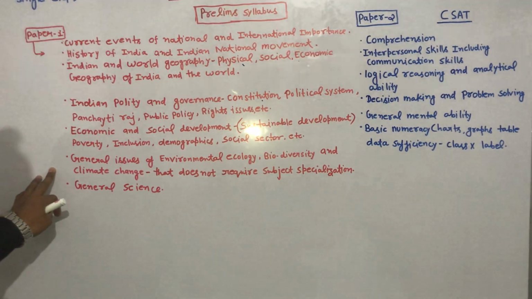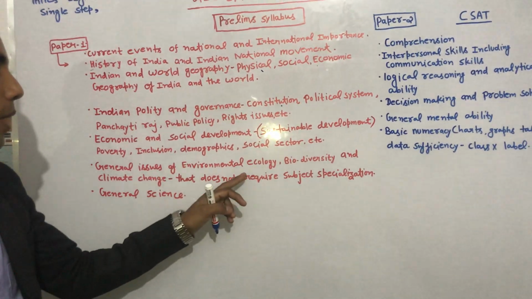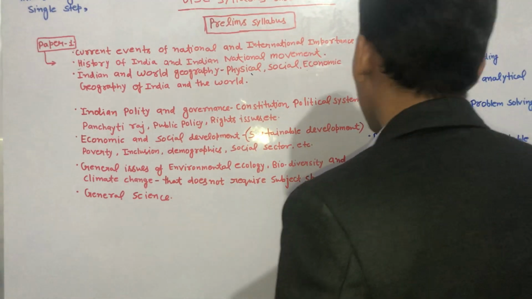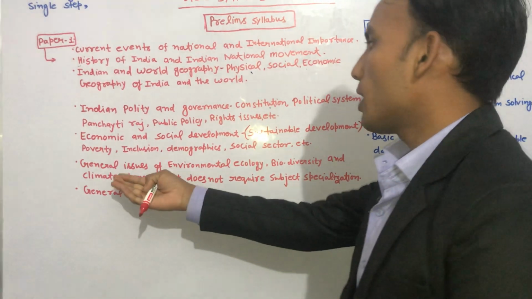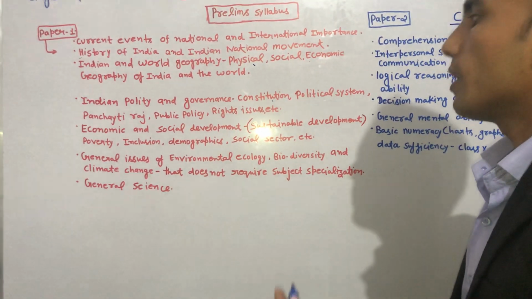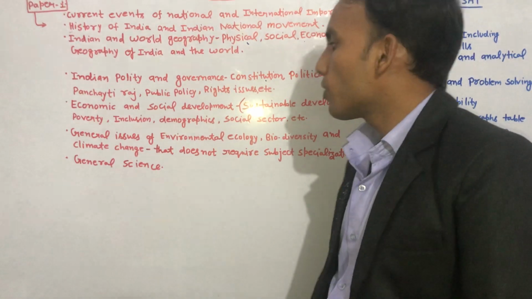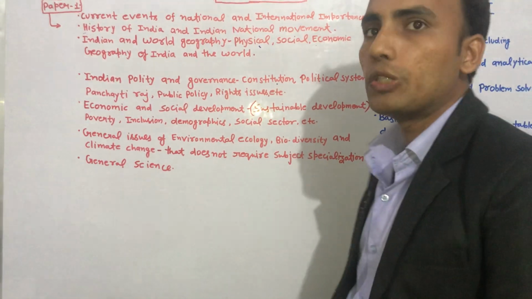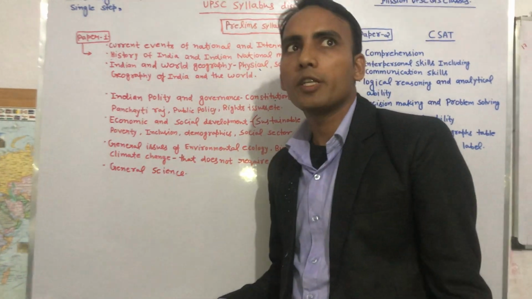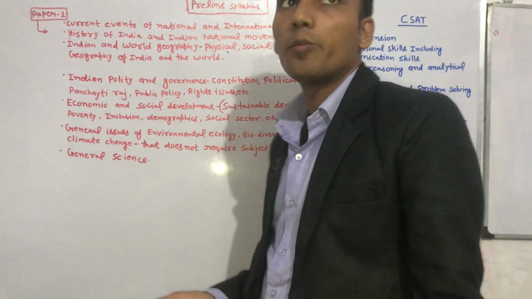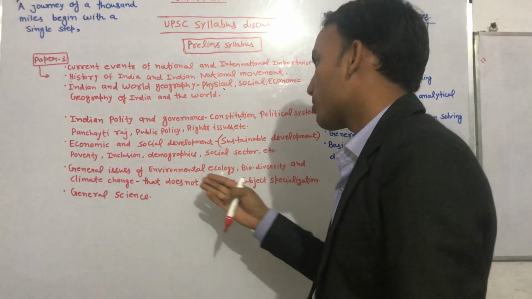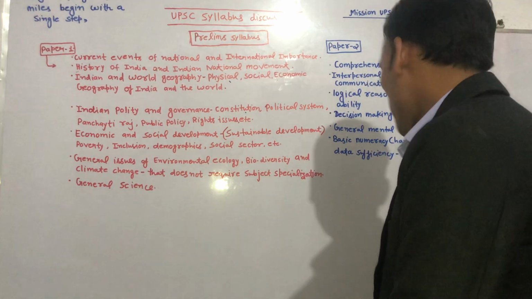So if you see the next term, there are general issues of environmental ecology, biodiversity, and climate change. Here UPSC is mentioning general issues of environmental ecology. As you know guys, climate change is the big issue in this term. You have come across global warming many times, which is changing our monsoon pattern, everything. So that is the issue, how things are affecting the ecology.